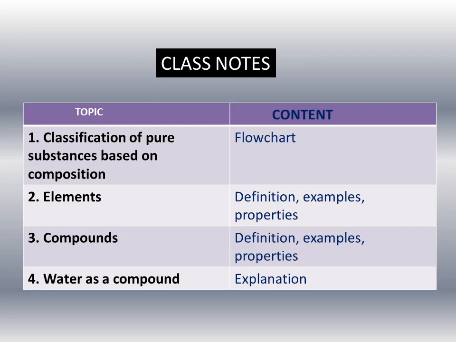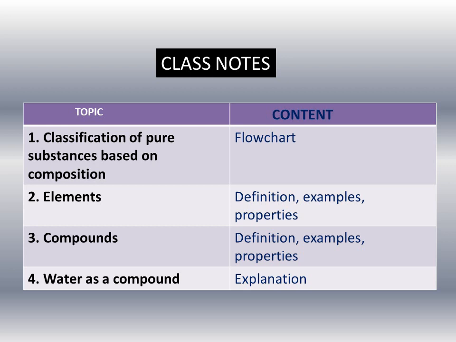Now, summarizing today's class, what we have read in today's class: we have classified pure substances based on composition. We have classified pure substances into two categories, that are elements and compounds. We have also learned about elements, their examples and properties. Similarly, for compounds, we have read the definition, examples and properties. And we explained why water is a compound.